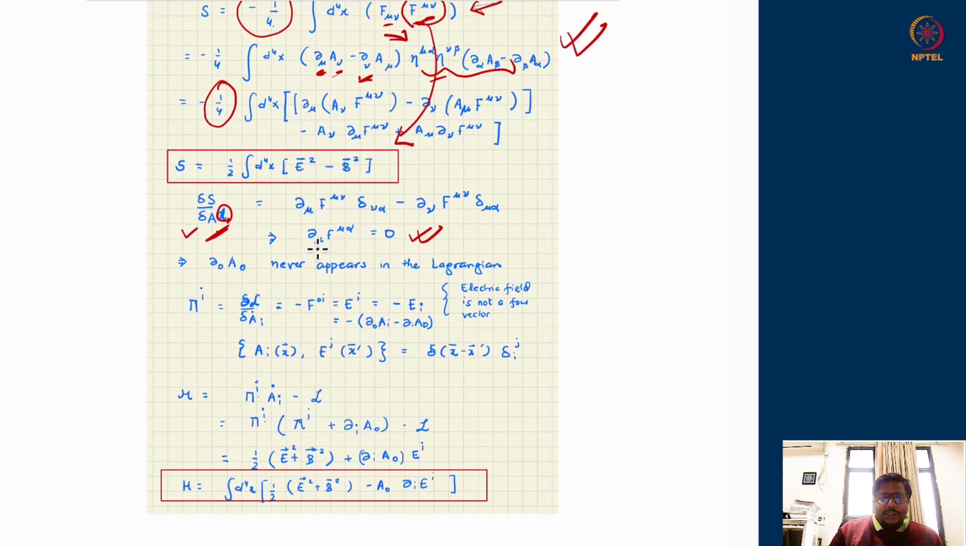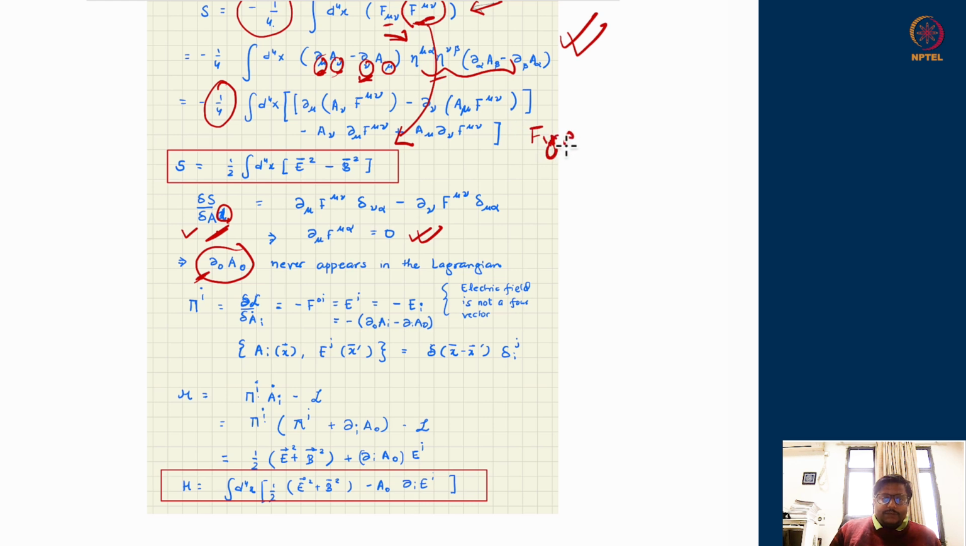And one more thing you will realize: in this, del 0 a0 never appears, because del 0 a0 will demand this index and that index to be the same. This will make these two indices also the same. None of the diagonals are supposed to appear in any of the antisymmetric tensor. Therefore, this is a diagonal entry, del 0 a0. It will never appear. f00 is 0, f11 is 0, f22 is 0.